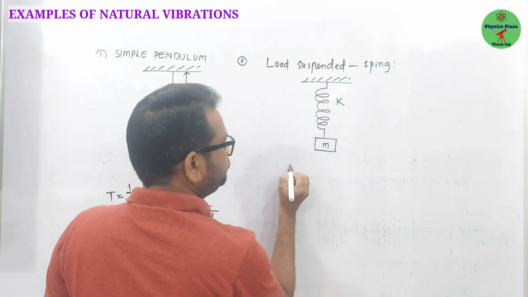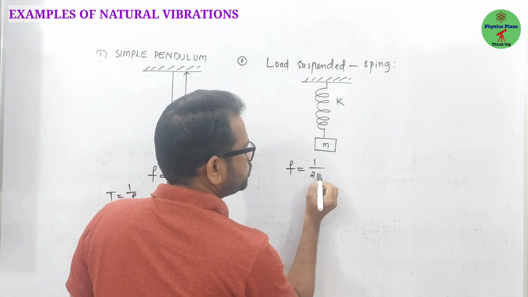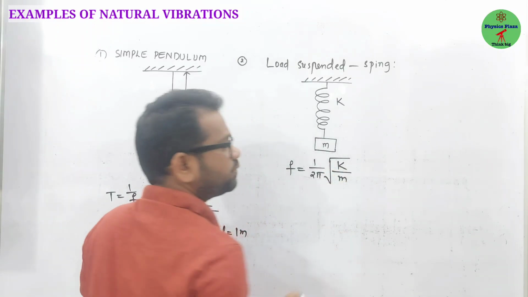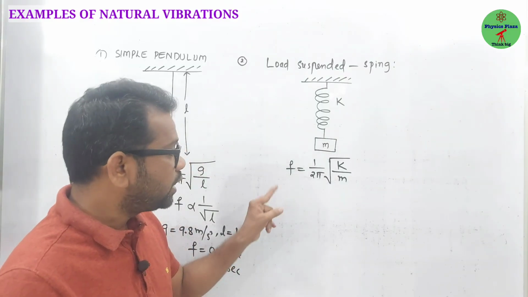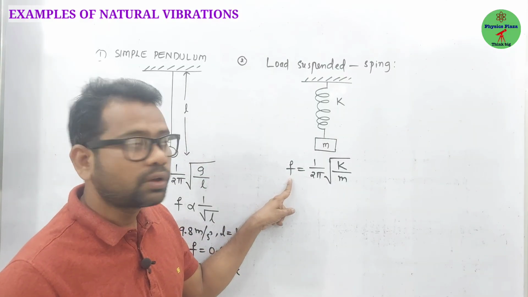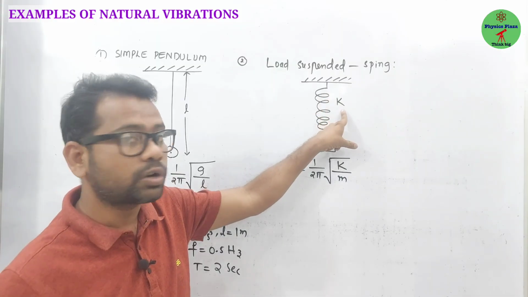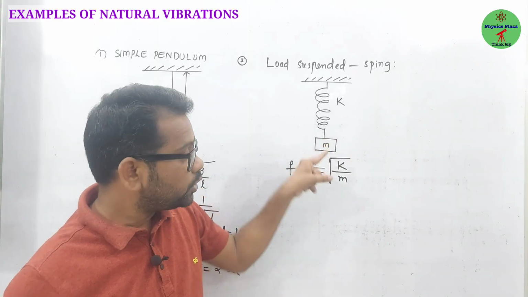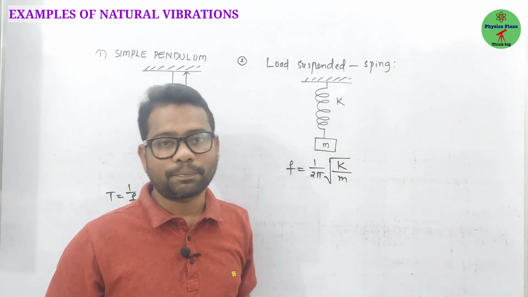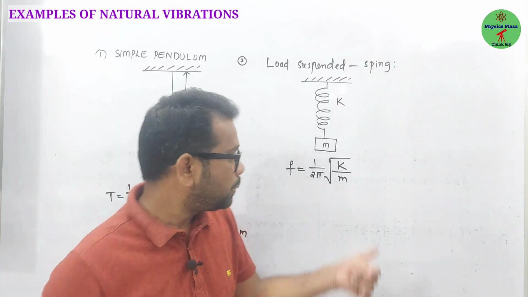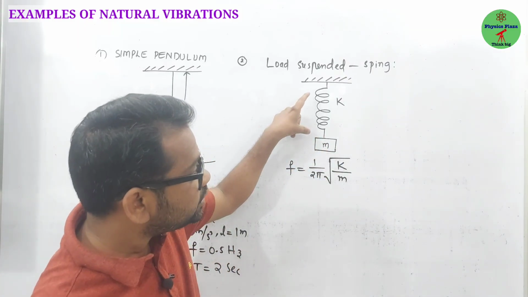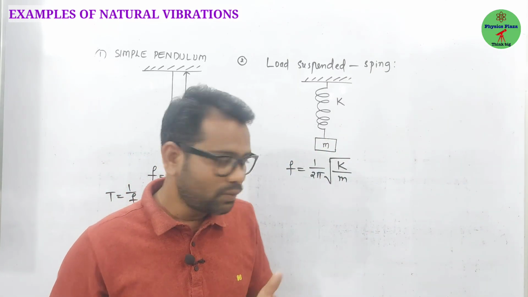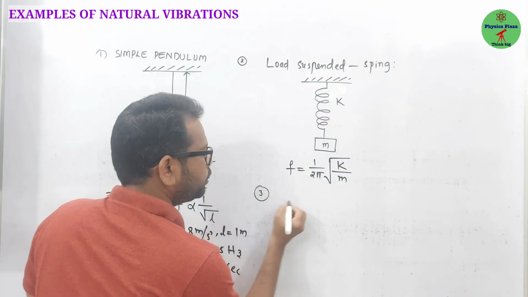So frequency is equal to 1 by 2 pi into square root of K by M. This is very important. Can we change the frequency? Yes, we can. For a given spring, K remains constant, but if you use different masses with the same spring, the frequency will be different. And in the second case, keeping the mass constant, if you change the spring, the K value will change, hence the frequency also will change. Clear? Fine, children.